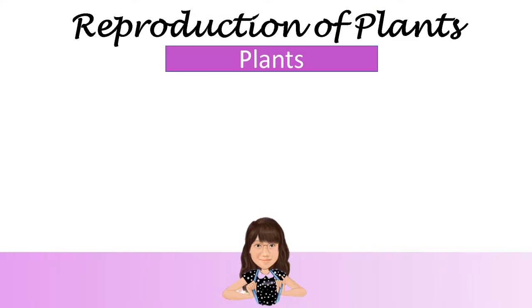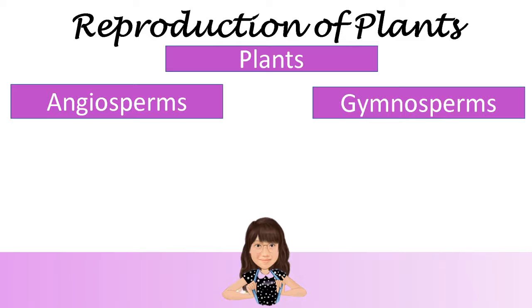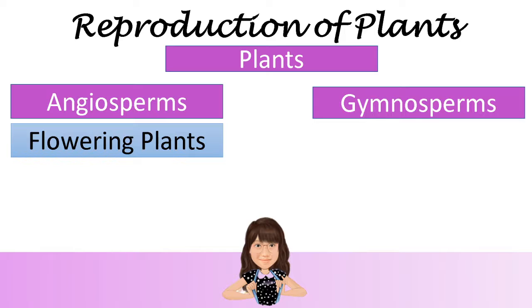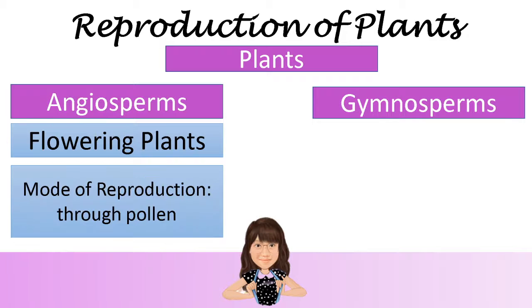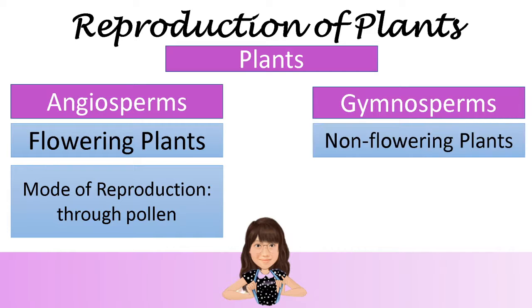So reproduction of plants is divided into two, which is angiosperms and gymnosperms. What are angiosperms? Angiosperms are flowering plants. Mode of reproduction is through pollen, while gymnosperms are non-flowering plants.